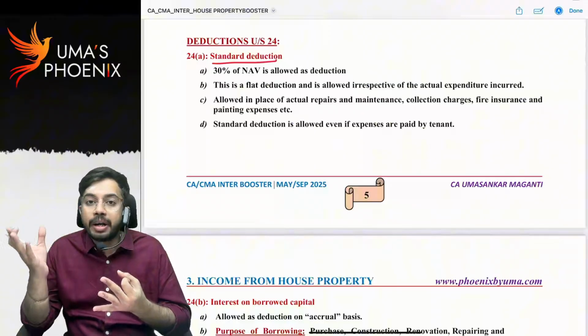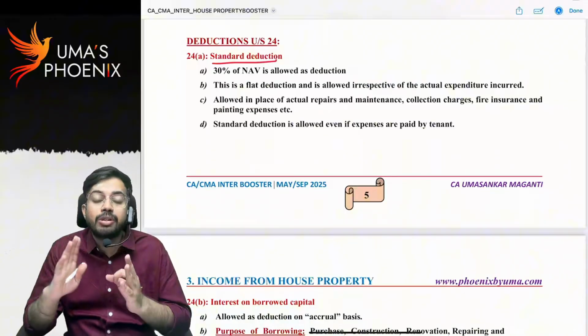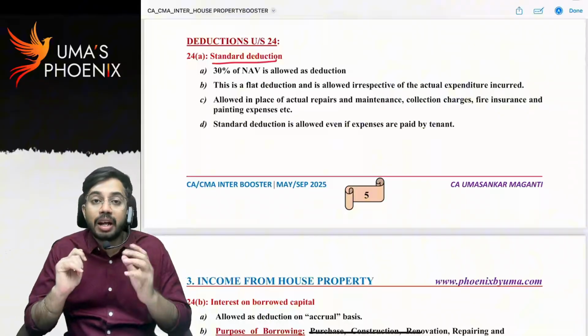I gave that house property on rent. Now for collecting the rent, every month I have to go to Hyderabad and collect the rent. So collection expenses are there, right? Those are called collection charges. Why did I pay collection expenses? With regard to rental income only, right?